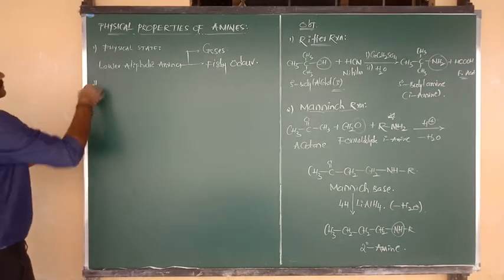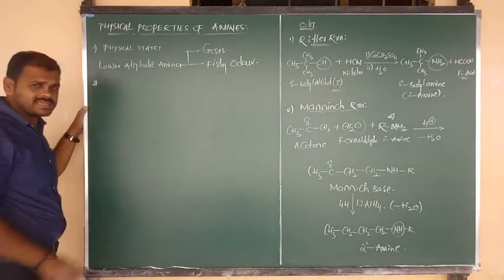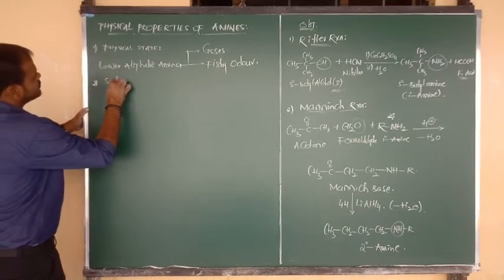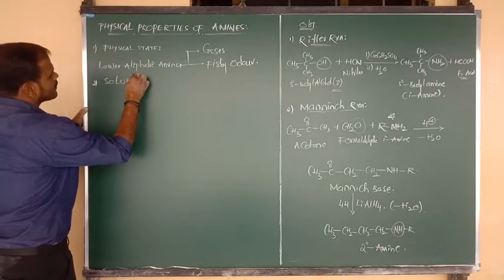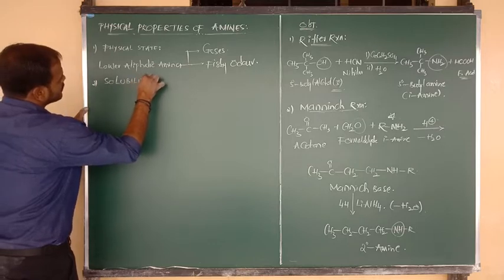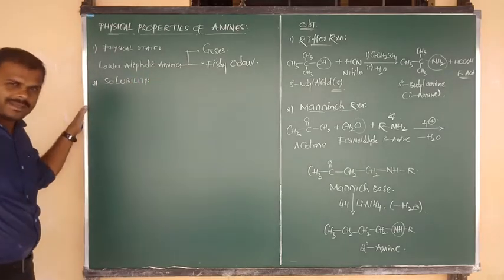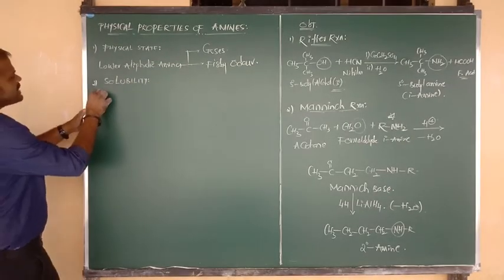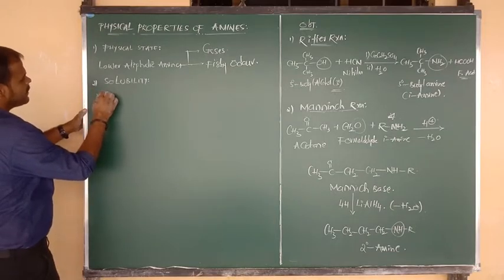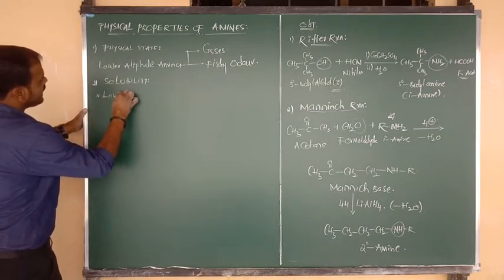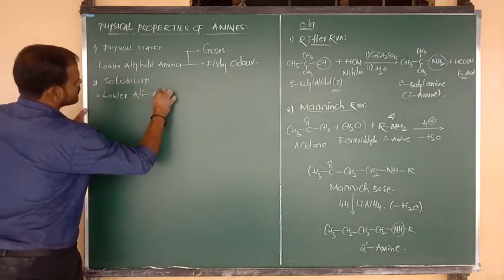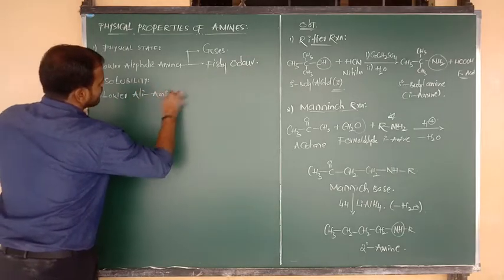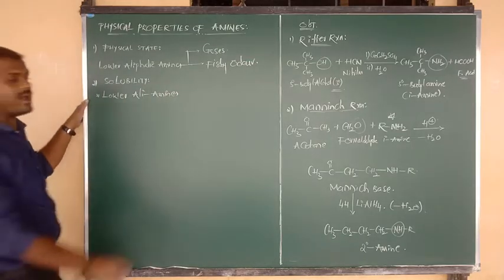Next I want to say about the next physical property, that is solubility. Again the same thing here, the first point I want to tell is about the lower aliphatic amines.